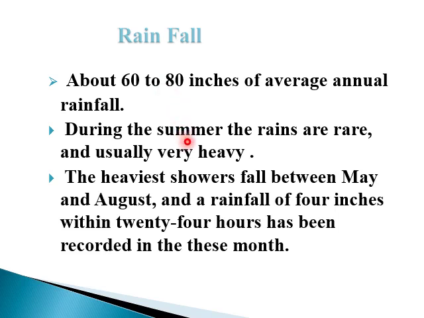During summers, the rains are rare but usually very heavy. The heaviest showers fall between May and August, and a rainfall of 4 inches within 20 to 24 hours has been recorded in these months.